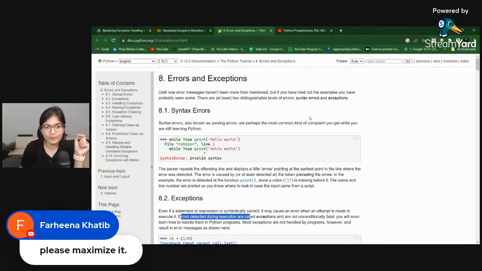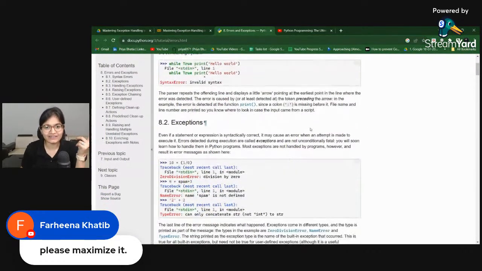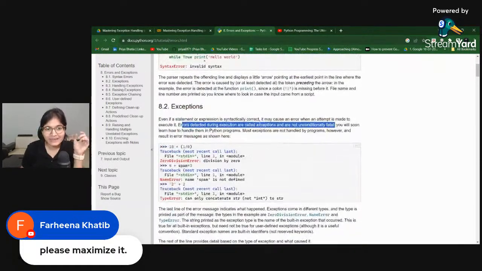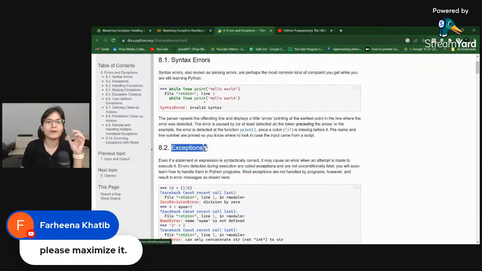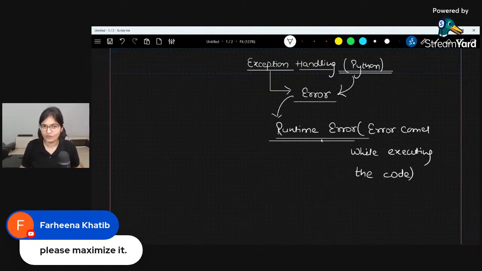If you observe here, syntax error is something I talked about at the very start of the session. Then we have exceptions, and as I explained, errors detected during execution are called exceptions and are not unconditionally fatal. Here, Exception in Python is a superclass. What is the meaning of a superclass? I have not covered OOPs concepts so far. We will cover them in the upcoming session.